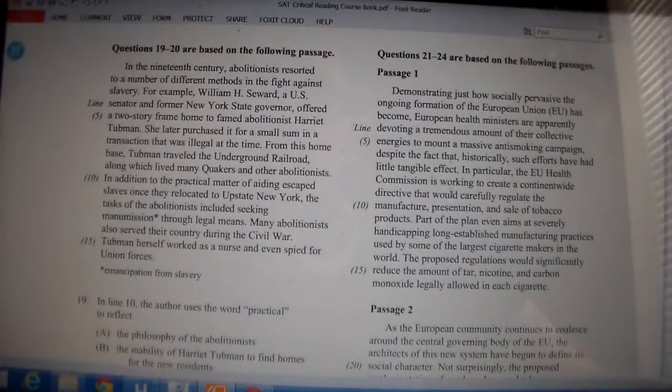We are continuing our look at inference questions for critical reading on the SAT. So we have another passage here. I'm not going to read it out loud. I would suggest just pause the video, skim over it, and then we can resume.